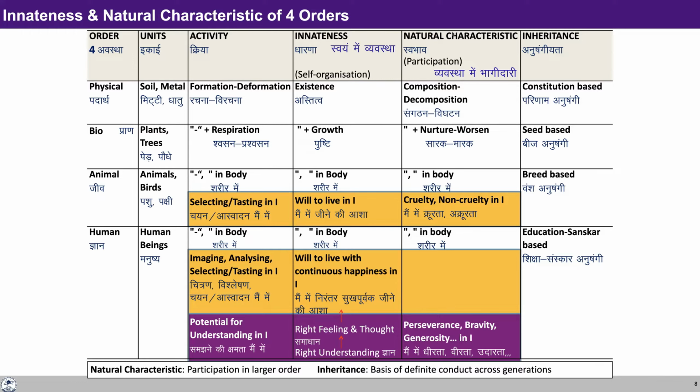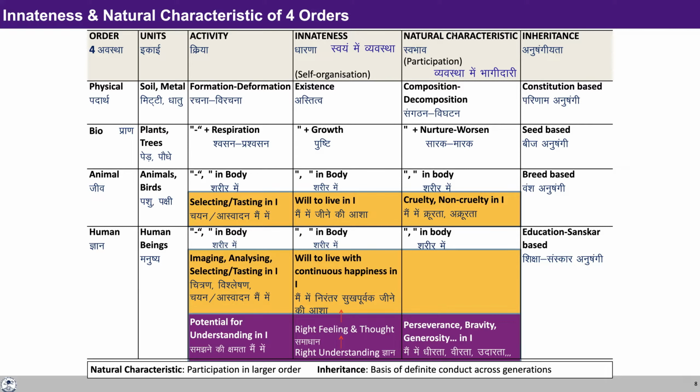So if you look at any unit in the physical order, if you look at the elements, if you look at the atoms and molecules, they are going to continue. The molecules may dissociate into atoms. The atoms may combine into molecules, but every atom is going to be there. So the units of the physical order are going to continue. They are going to exist.